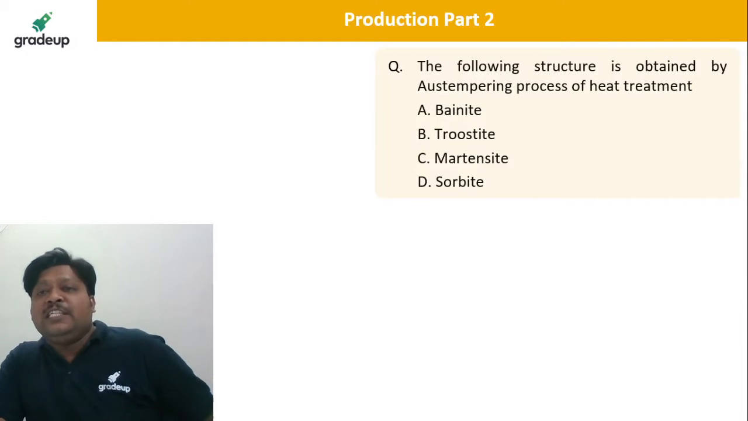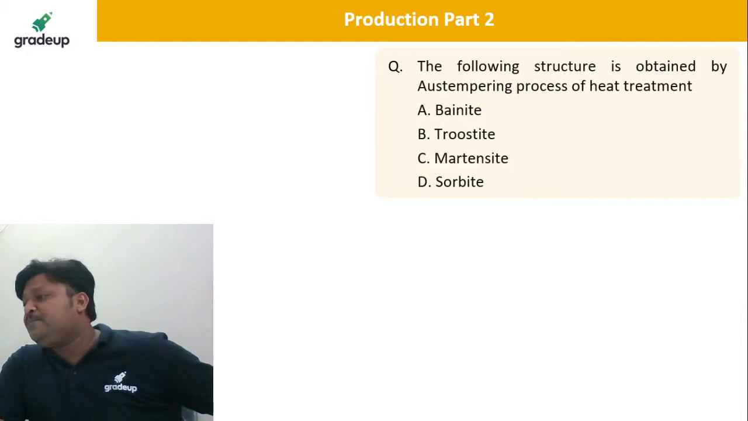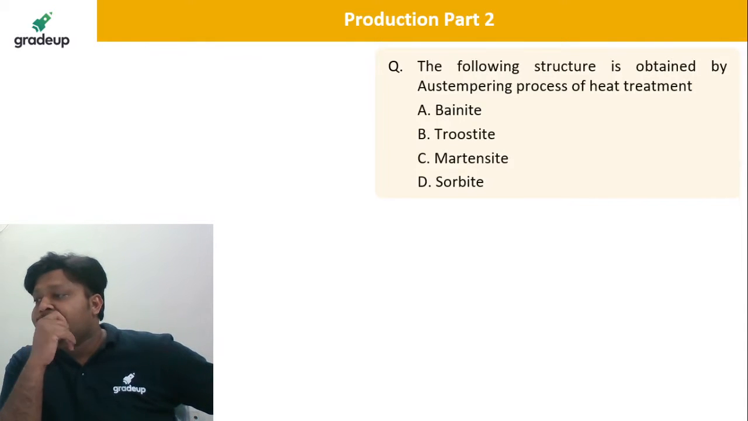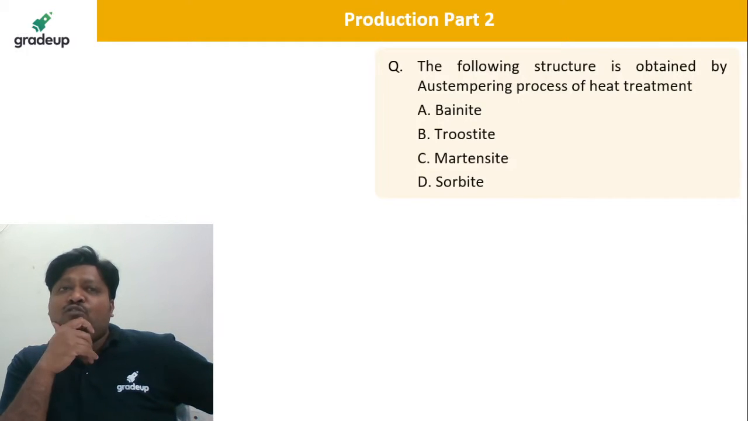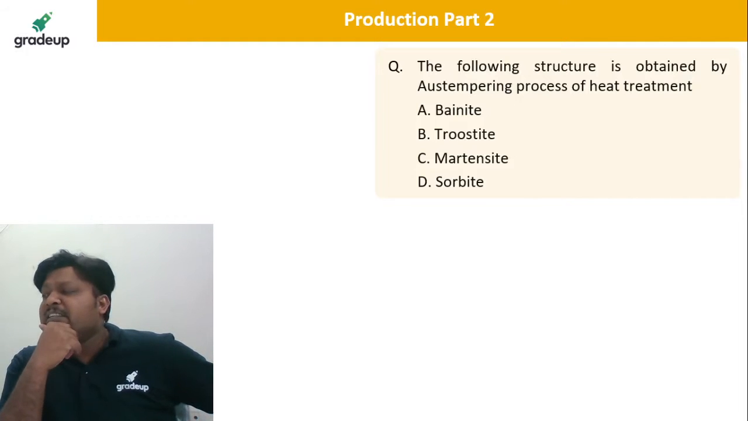Tell me the following structure is obtained by Os tempering process of the heat treatment. Os tempering. Okay, generally this Os tempering is giving us the Bainite. So it is again the Bainite at around 350 to 420 degrees centigrade upper temperature Bainite, and 200 to 250 degrees centigrade lower temperature Bainite. Yes, dear, very good. Bainitic structure.